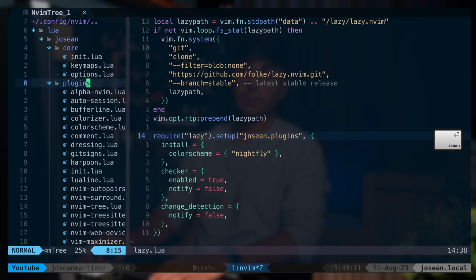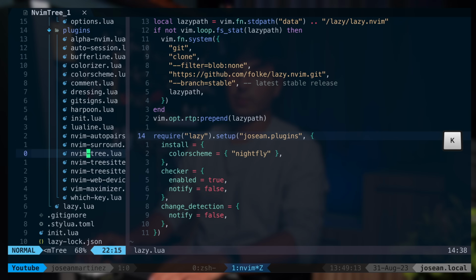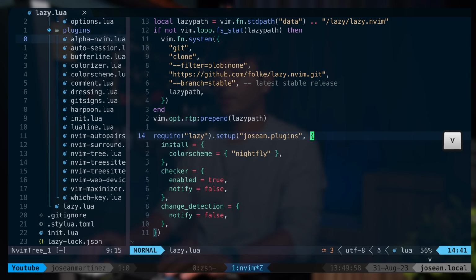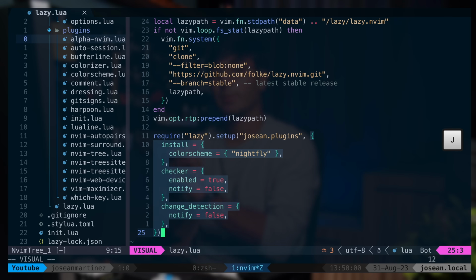I'm going to open this directory and it's basically a list of all of the different plugins that I'm using with my config. It's one of the reasons I like using lazy.nvim because it allows me to easily organize my plugins in a nice way. And then the second argument is just a table with several different options that I use to configure lazy.nvim.